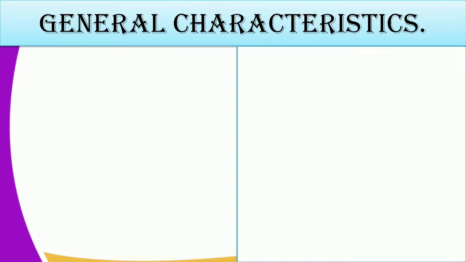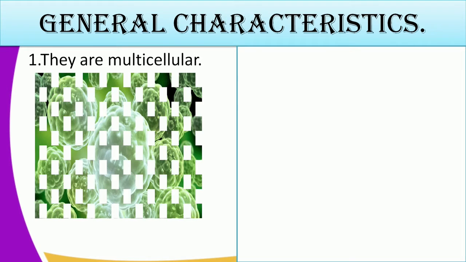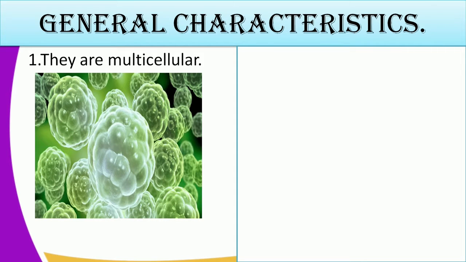So let us look at the general characteristics of organisms that belong to the animal kingdom. The first characteristic is all the organisms that belong to Kingdom Animalia are multicellular. This means that they exist in multiple cells. Multi means many. So they exist in a colony of many cells. So many cells are the ones which make up an organism.